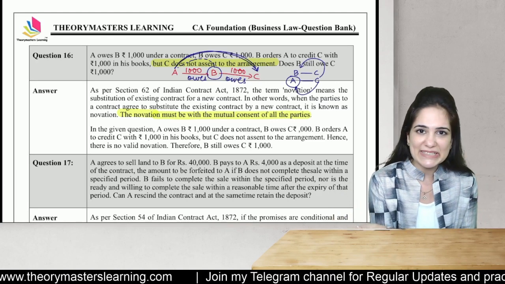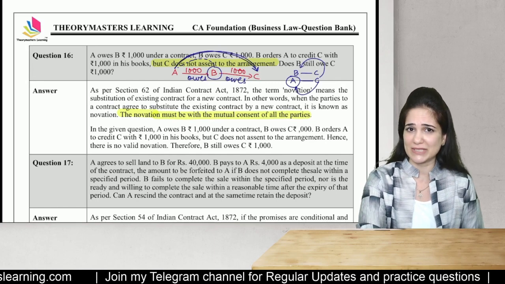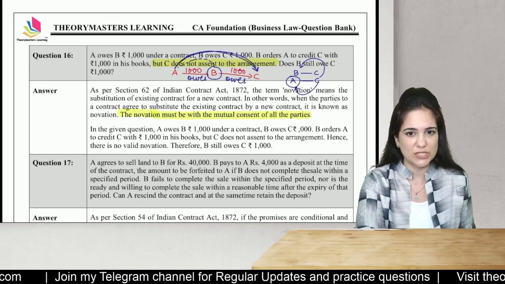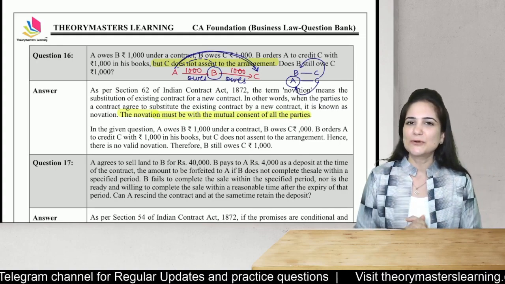So here C has not consented. So can B compel C to accept the money from A? Is novation possible? No. Hence B still owes the money to C.